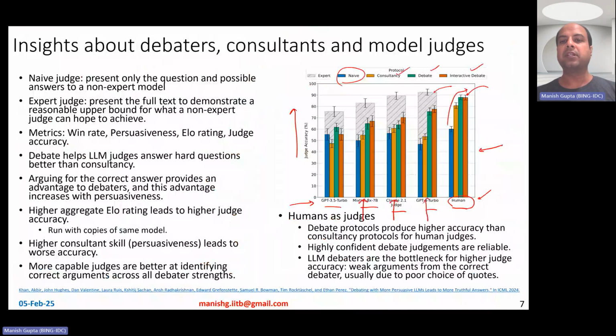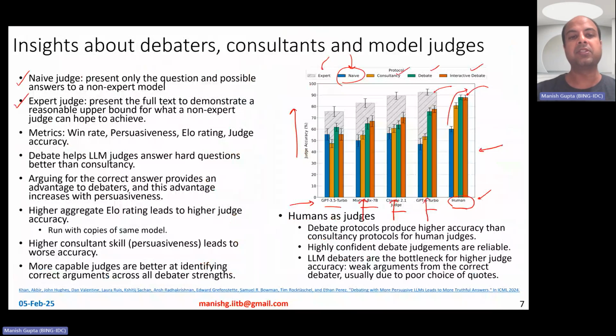Okay. Now there are two other baselines: the naive baseline and the expert baseline. What are those? Expert is more like a skyline, or a top line, and naive is more like a baseline. A naive judge is a judge which is presented only the question and possibly the two answer options, a non-expert model. So it's not given the story, it's not given any debate arguments and so on.